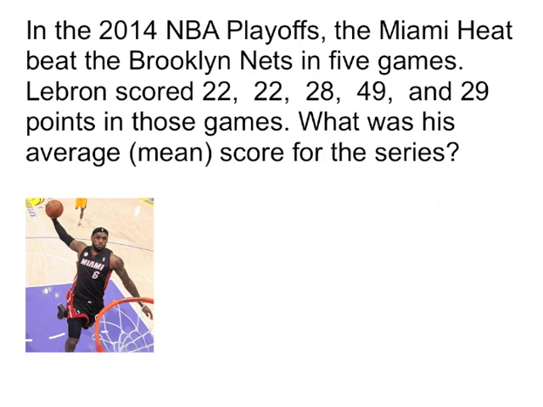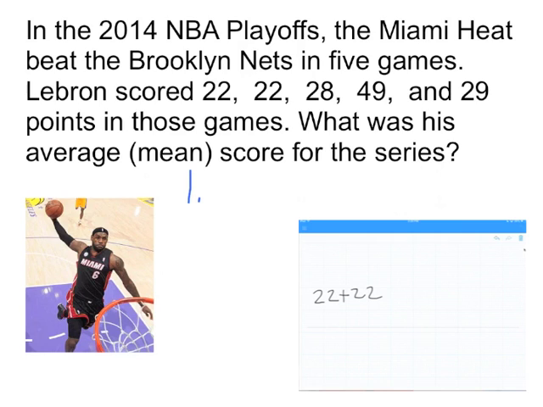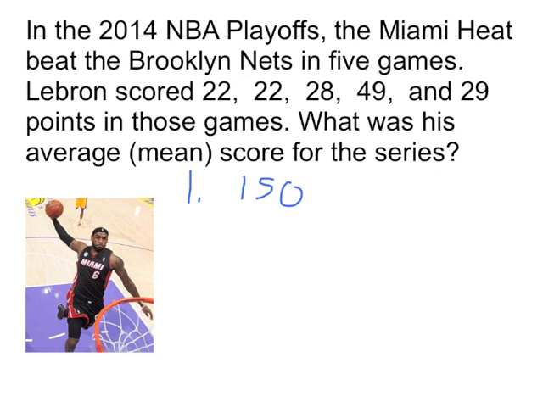In the 2014 NBA playoffs, the Miami Heat beat the Brooklyn Nets in 5 games. LeBron scored 22, 22, 28, 49, and 29 points in those games. What was his average score for the series? So first, we need to add up 22, 22, 28, 49, and 29. And when we're doing statistics, we don't have to do it all in our head. We can use a calculator. And so across those 5 games, he scored 150 total points.